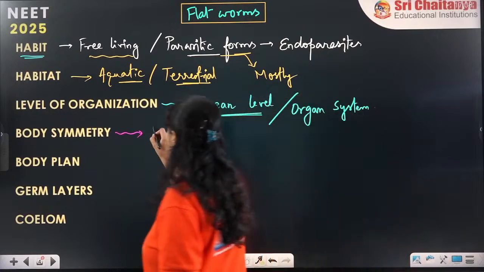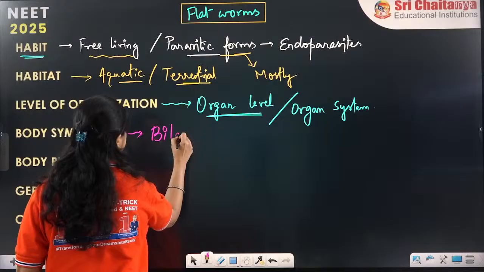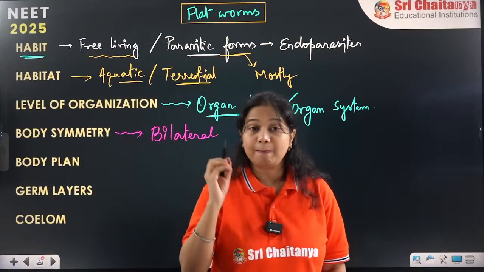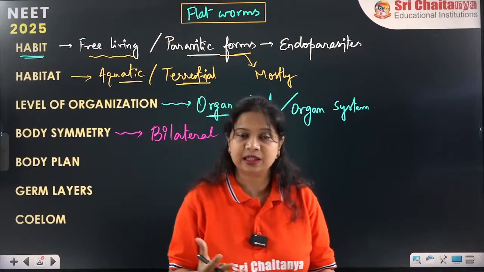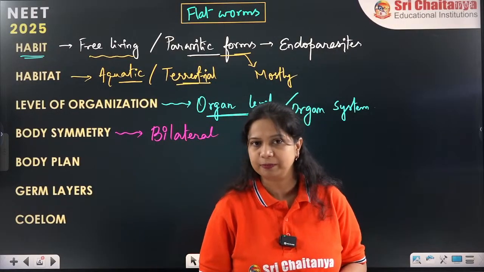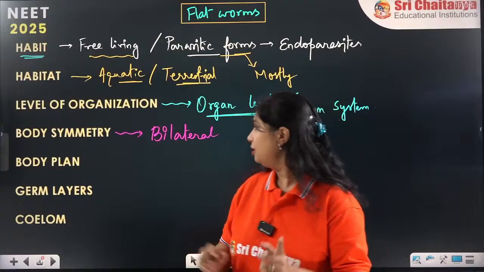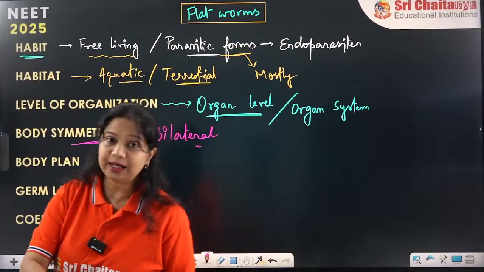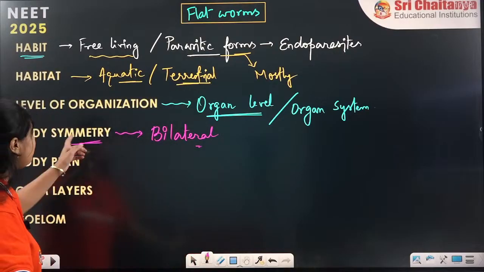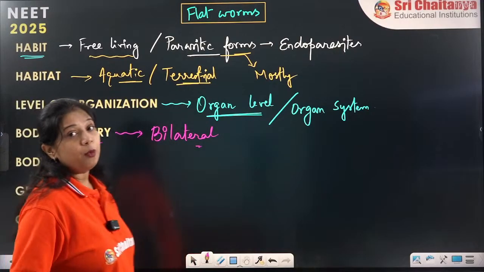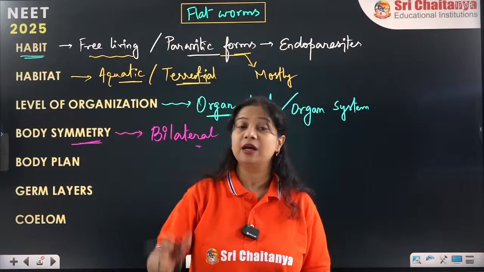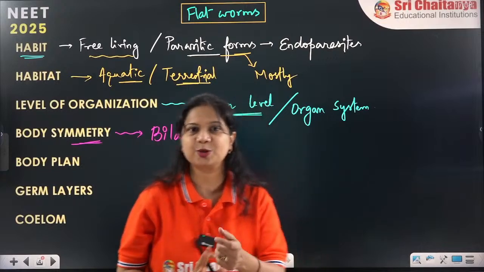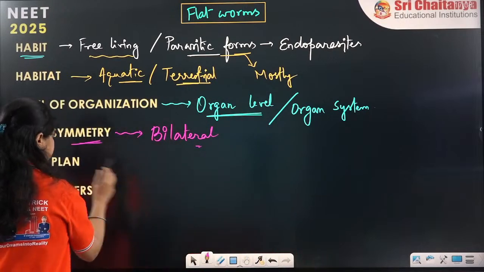So body symmetry is bilateral symmetry. We call this phylum a milestone phylum because many of the things are happening for the first time in this phylum. We'll come to that part. Now, it is the body symmetry. First, it is the bilateral symmetry. So, in case of bilateral symmetry, the body can be divided into two equal halves by only a single plane of symmetry. Yes, so that is why it is bilateral symmetry.